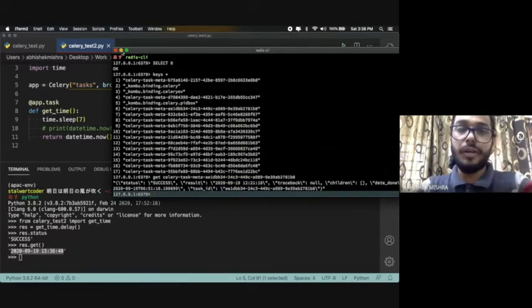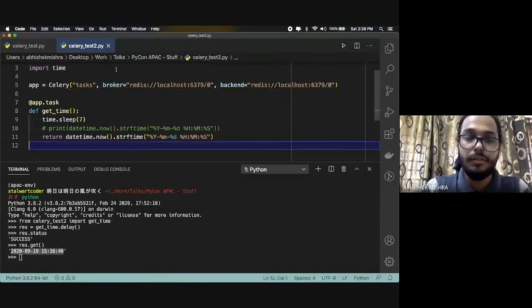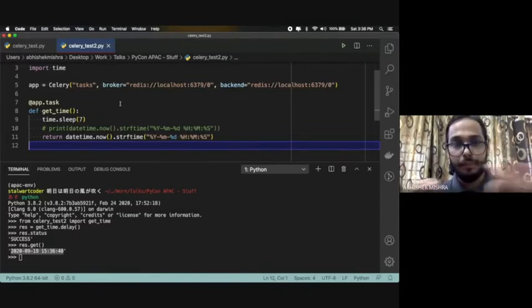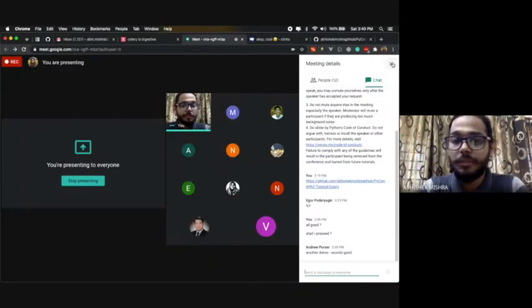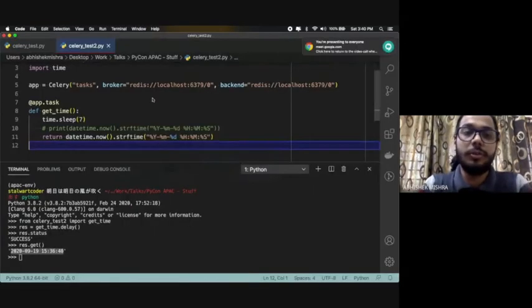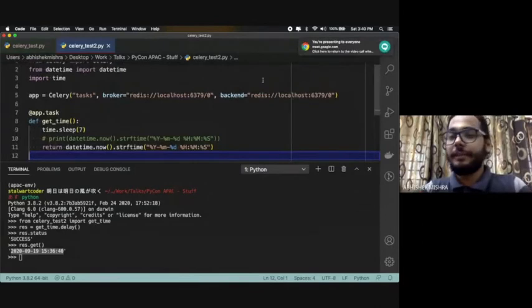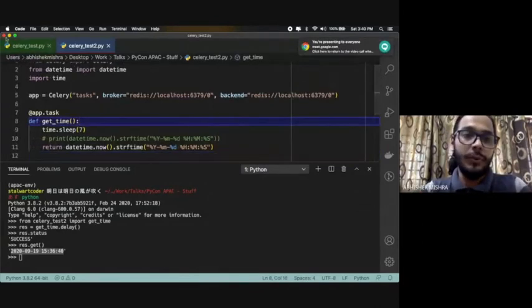So till now, if you have any doubt, you can just ask me, or else I'll proceed with another demo. So this is a very basic, very simple example of how you can use Celery. As I mentioned, you can use it for very small pieces of code which you want to execute separately in asynchronous mode. Sure, I'll go with the next demo. This is very basic, simple, and we know how to do it.